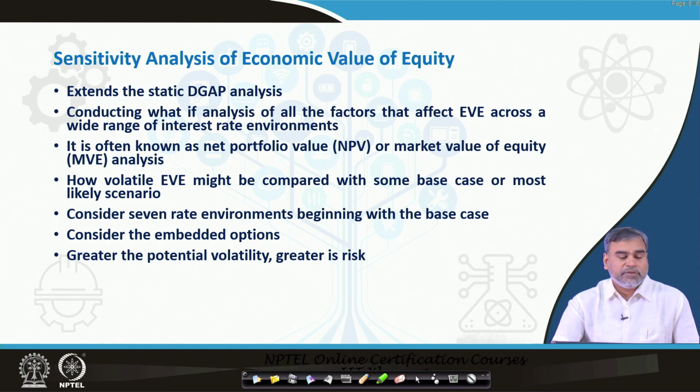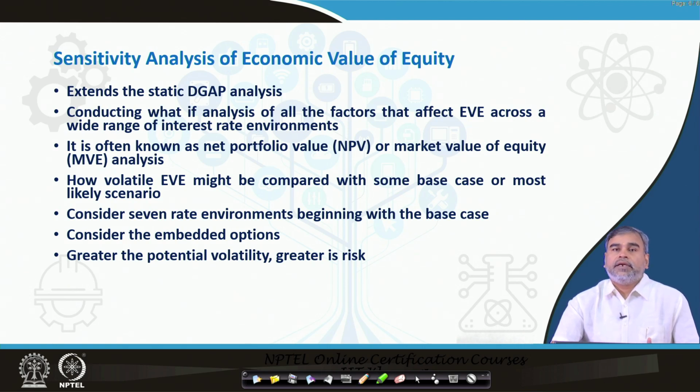People sometimes call this kind of sensitivity analysis net portfolio value or market value of equity analysis. Here what we are trying to do is see how the economic value of equity fluctuates with respect to a base case, which is the most likely scenario. So, we have to identify that most likely scenario.